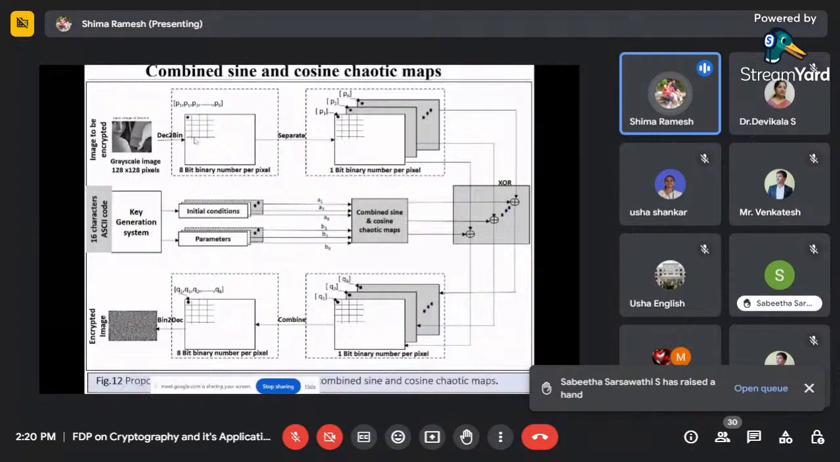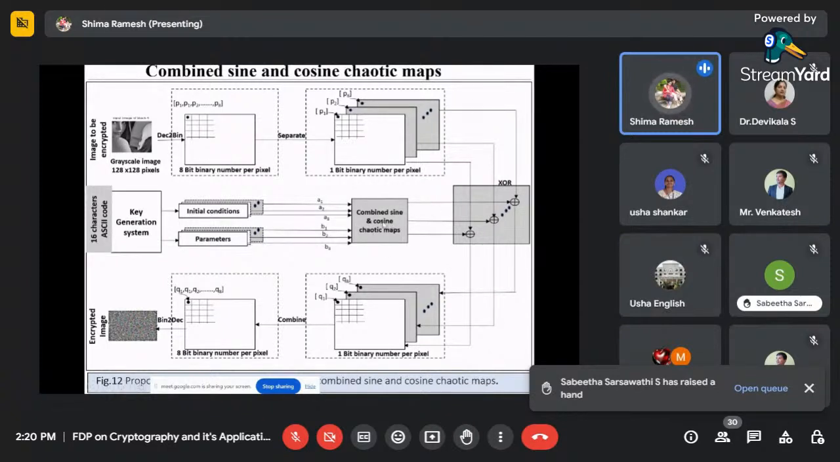So I get an 8-bit binary image like this, and I split it into plain images: plain 1, plain 2, plain 3, and so on up to P8. I generate 8 plain binary images, and those are XORed with the combined sine and cosine chaotic map.